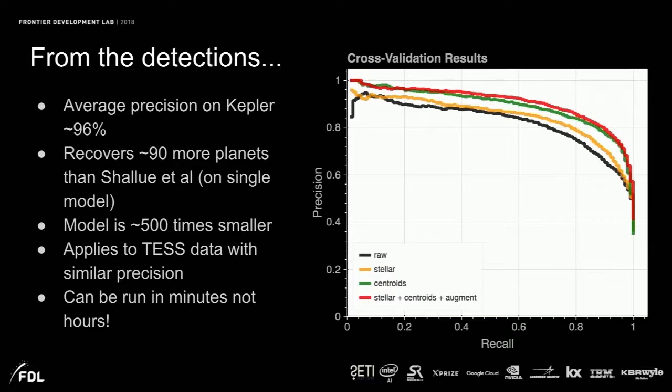And we can do it on test data as well. So we tested this on TESS, and we got similar numbers, about 96%, so better than humans, and obviously far faster. We can do in 30 seconds what it took humans 300 human hours to do.